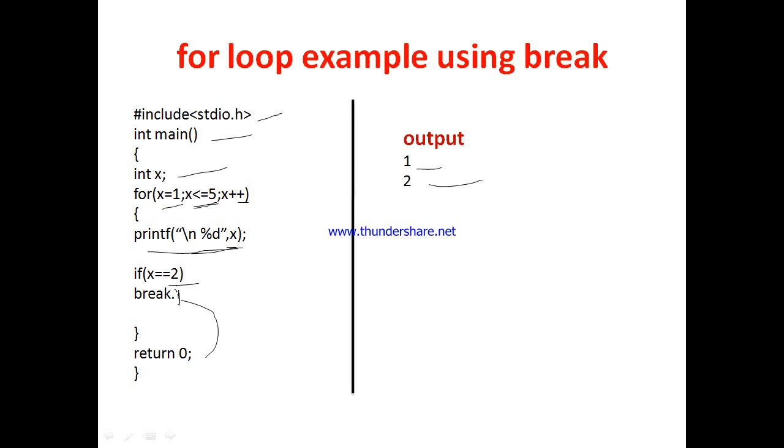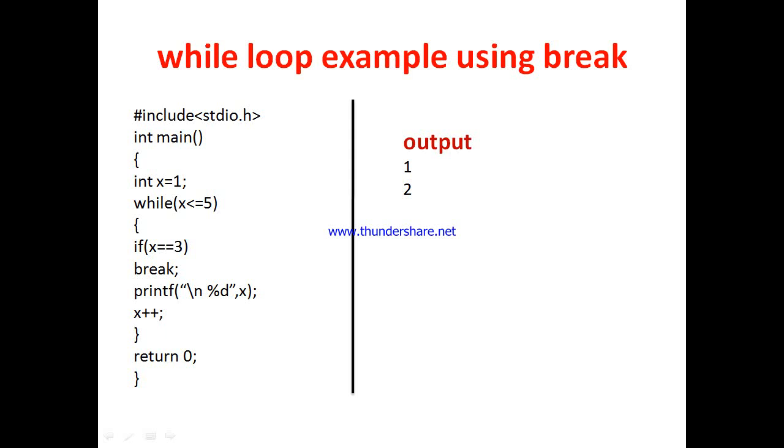Now when x is 1, 1 is printed, but for 1 is equal to 2, this condition is not true, that is false, so that break is not executed. But when x is equal to 2, it becomes true and break is encountered, so that the loop is terminated. If this part was not present, if it is not included, then what will happen? The values 1, 2, 3, 4, 5, all these 5 values would be printed. But when we include this if x equal to 2, what happens? For x becoming 2, this loop is terminated, so that just 2 values are printed, 1 and 2.